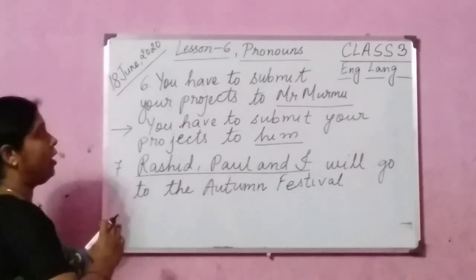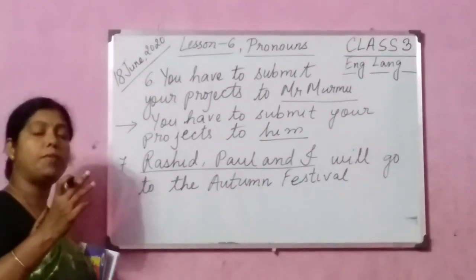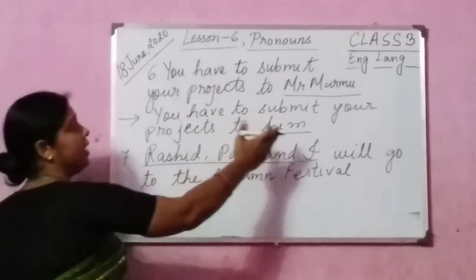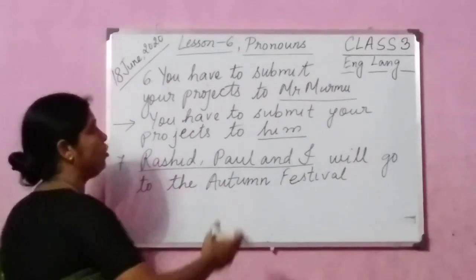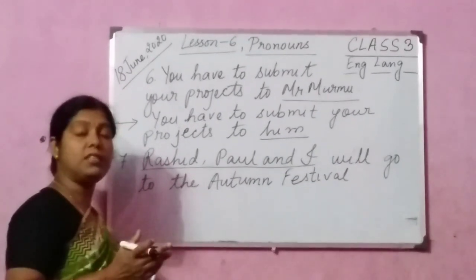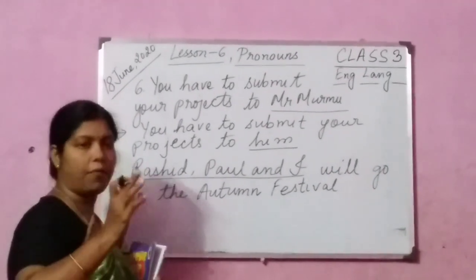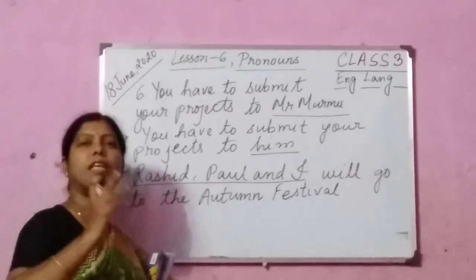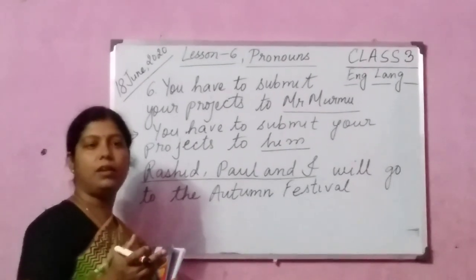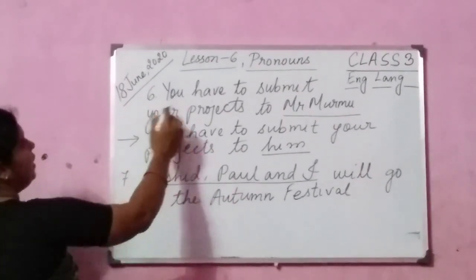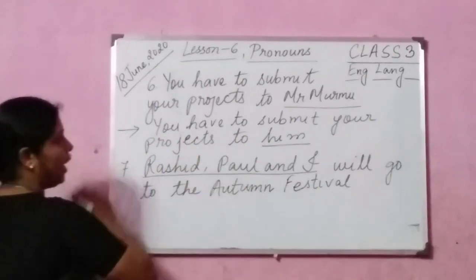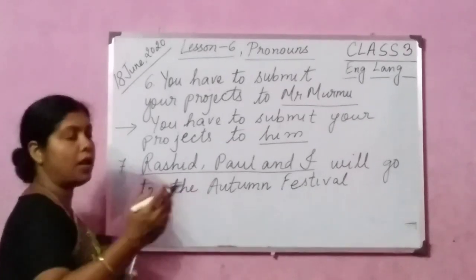Okay, you see here, in the subject part we are not going to start the sentence with him. We will start with he. But in the predicate part, we are going to use him, her. But when we begin a sentence in the subject, like in the front part, we have to start with he, she. Okay. He is a boy, she is a girl. See here, you have to submit your projects to Mr. Murmu. You have to submit your projects to him. Instead of Mr. Murmu, we are using the pronoun him.